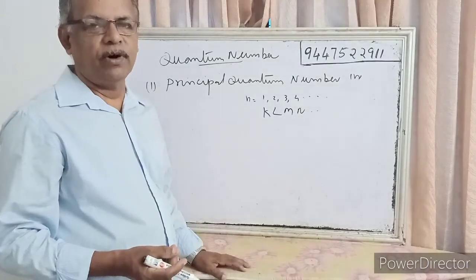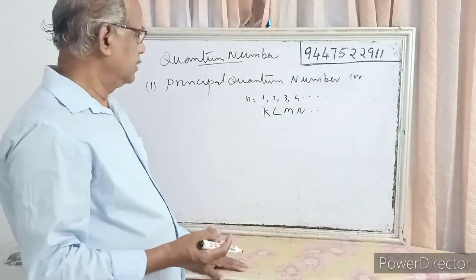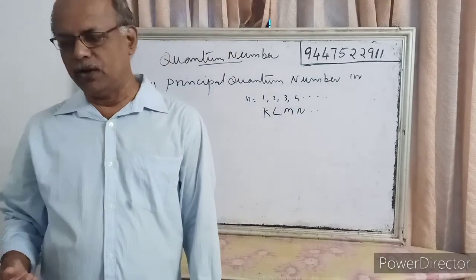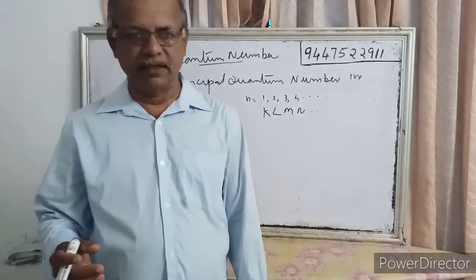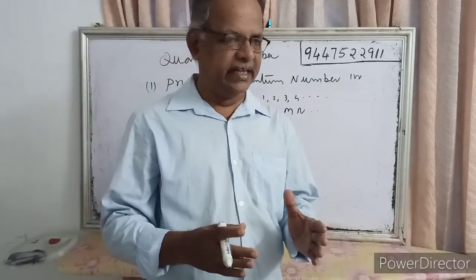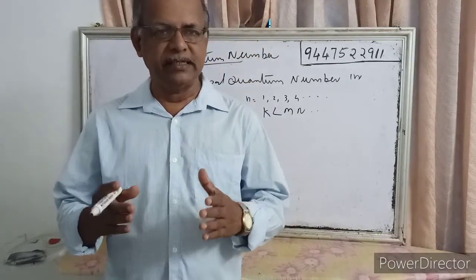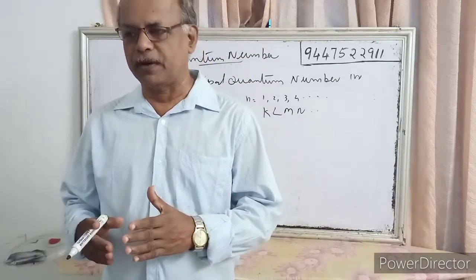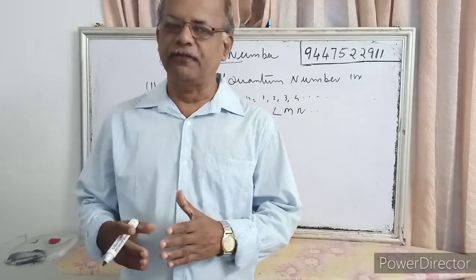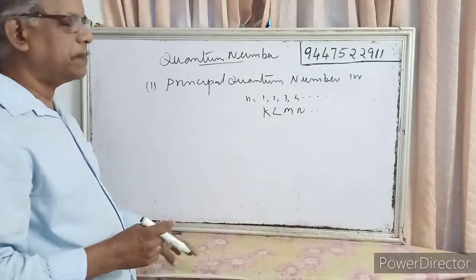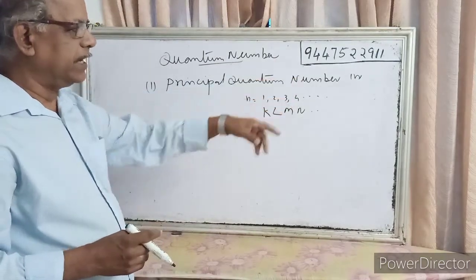Quantum numbers give us the energy, shape and orientation of orbitals and spin of electrons. There are 4 quantum numbers. The first one is the principal quantum number, represented by n.